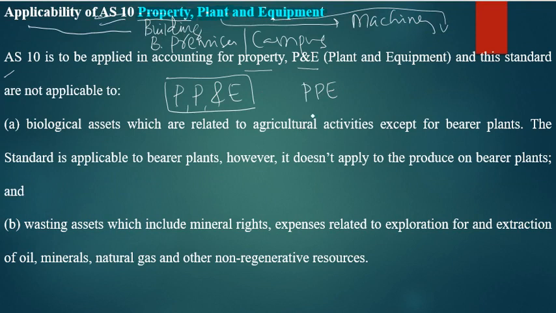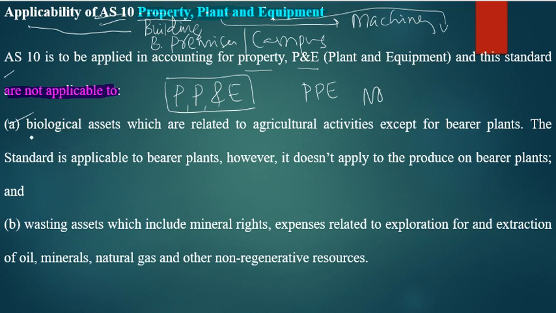Where it is not applicable, this word is very important. So you have studied point A; point B is what? Not applicable, meaning where AS 10 is not applicable. Let me go one by one. Number A, as stated in AS 10: biological assets related to agricultural activities, except for bearer plants. The standard is applicable to bearer plants. However, it does not apply to the produce on bearer plants.